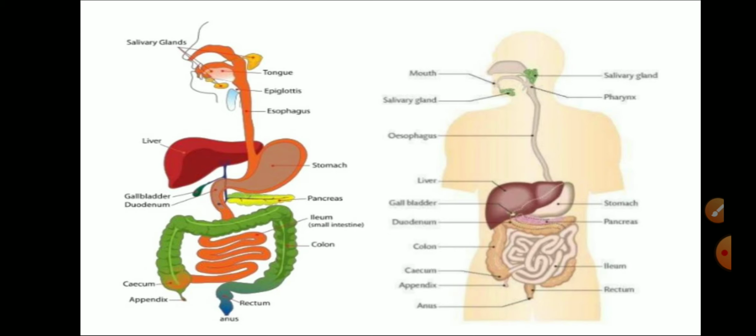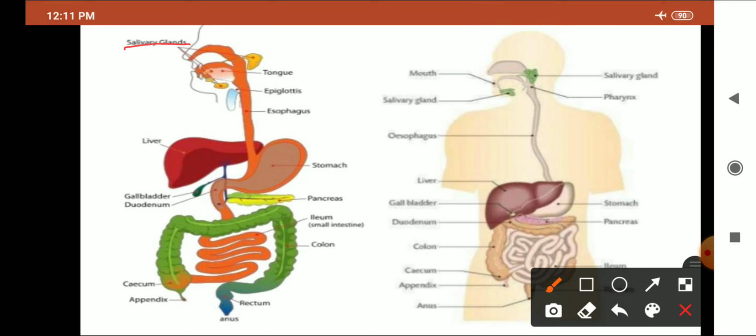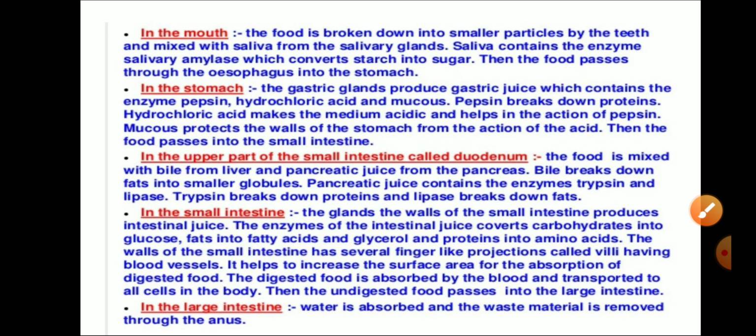As you are able to see in this picture, we have salivary glands, tongue, and the epiglottis, which is a small flap-like structure present at the entrance of the food pipe. At the upper end of the food pipe, it will cover the windpipe when we are swallowing food. Then esophagus, gallbladder, stomach, pancreas, ileum, cecum, colon, and rectum. The cecum, colon, and rectum are parts of the large intestine, and the duodenum, jejunum, and ileum are the parts of the small intestine.